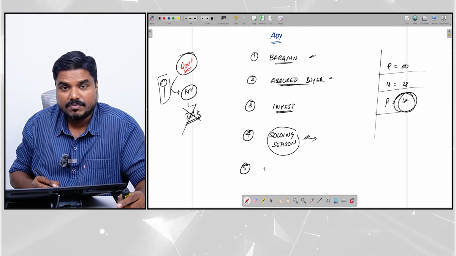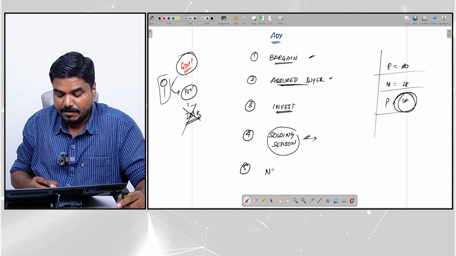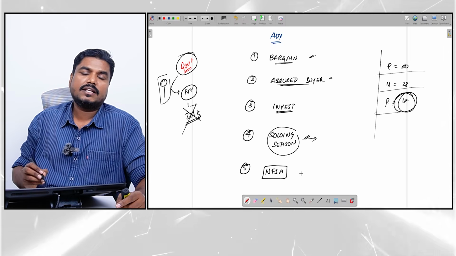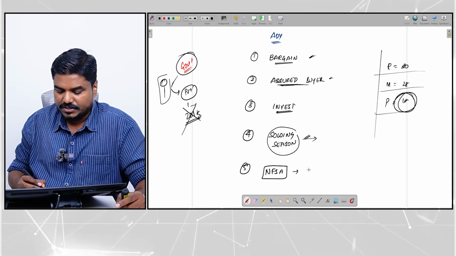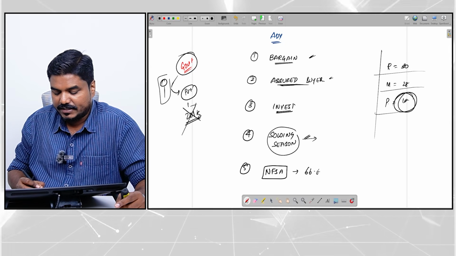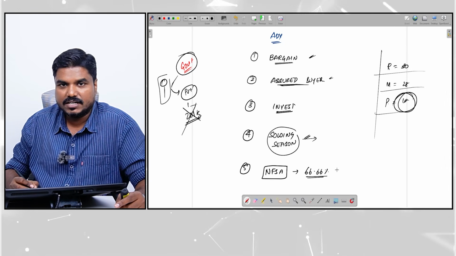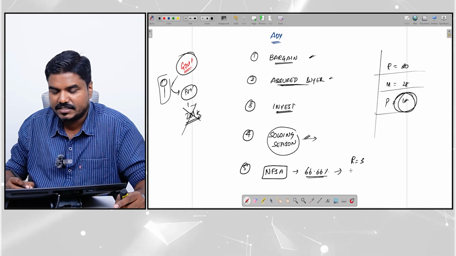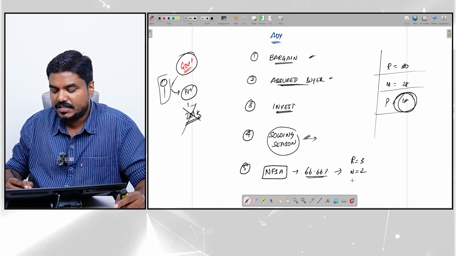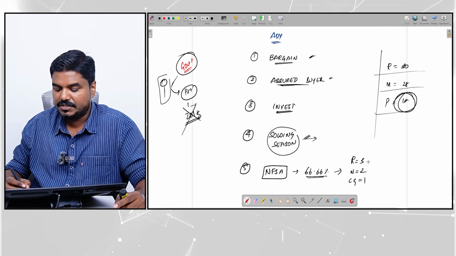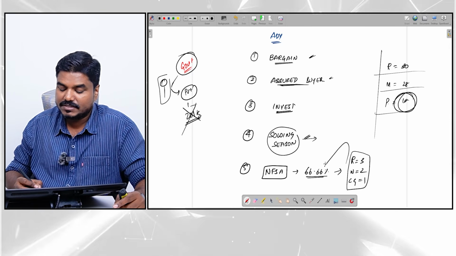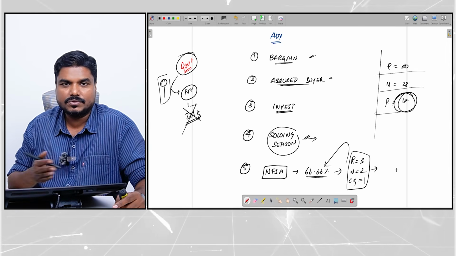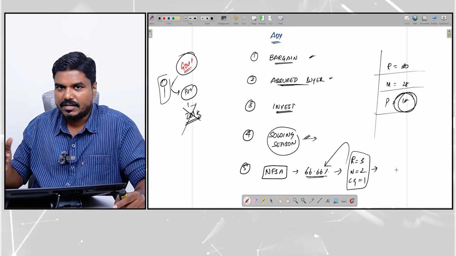And number five, from the government's point of view, to implement the National Food Security Act, this MSP is helping a lot. Under the National Food Security Act, almost 66.66% of the total population in our country is given food grains at an affordable price. Rice is given at 3 rupees per kg. Wheat is given at 2 rupees per kg. Coarse grains are given at 1 rupee per kg for 66.66% of the population. Now it has been made free since COVID. This has been made free temporarily.